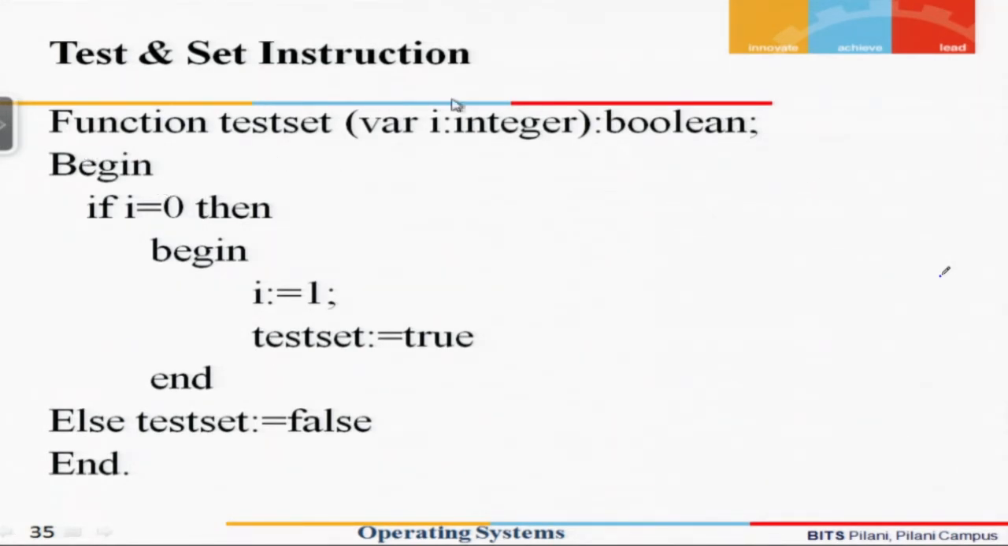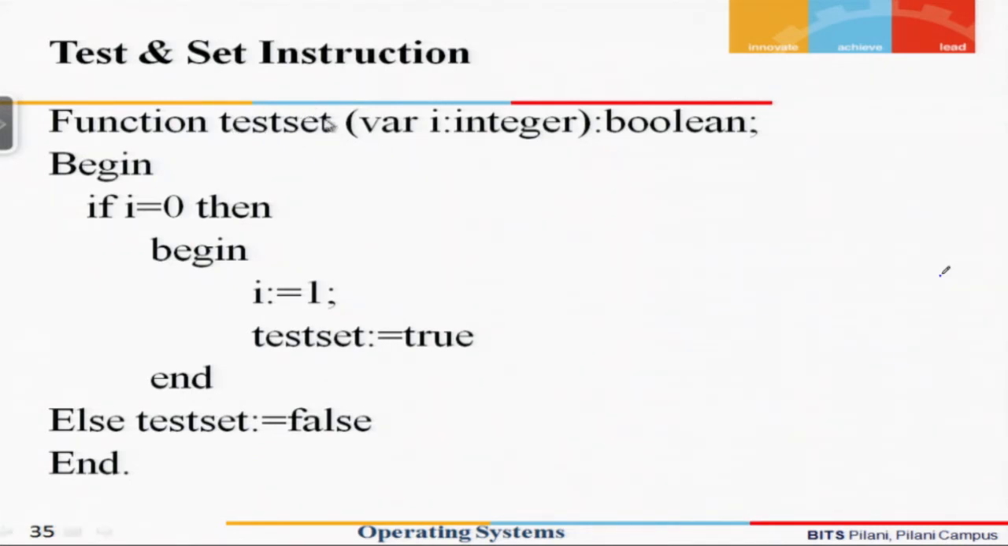So a very simple structure here: we are saying that we have a test set as a function, and its output is a boolean, that is a true or false, and it takes input as an integer variable. I is an argument which it takes as an input. So the function takes an integer as an input.